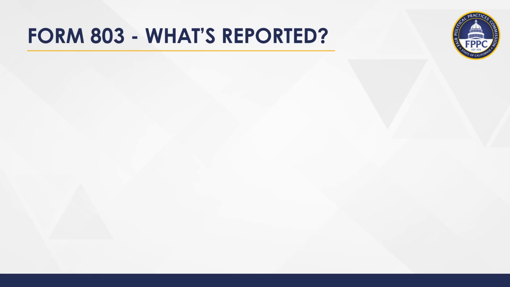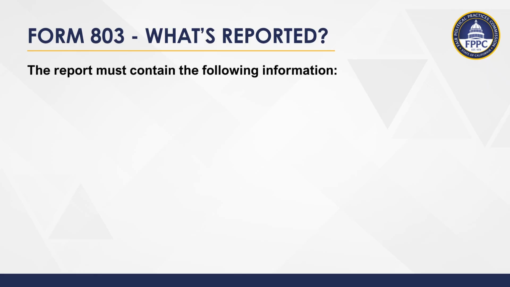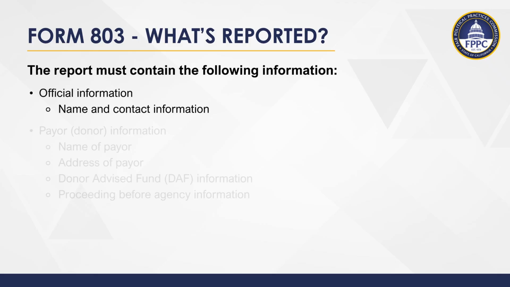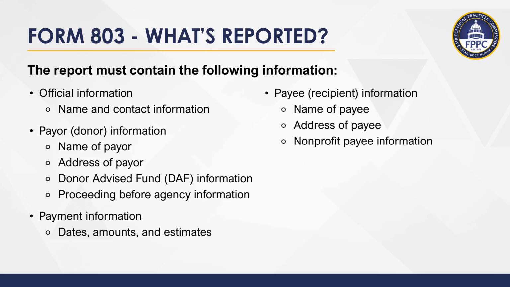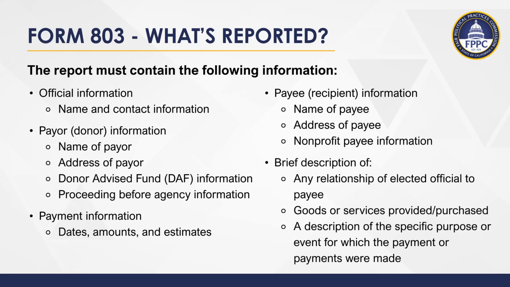Next, we will discuss what officials must disclose on the Behested Payment Report Form 803. Officials' information, including their name and contact information. Payor information about the donor. Payment information. Payee information about the recipient of the payment. And a brief description of certain details. We will cover each area in a later slide.